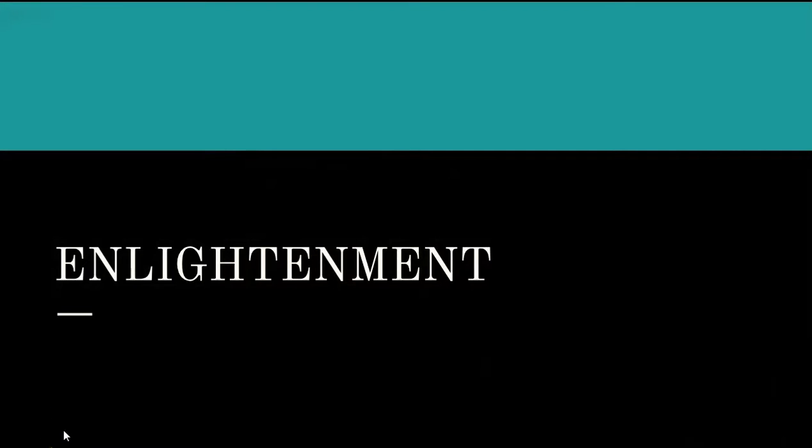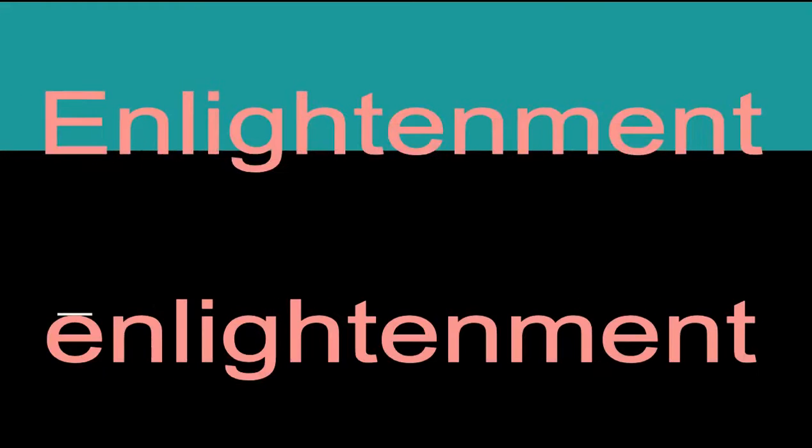So this era is also referred to as the Age of Reason. Make sure you have that written down, that the Age of Enlightenment is also referred to as the Age of Reason. There are two different ways that you will see the word enlightenment written. You can see it with a capital E and also with a lowercase e. I want to make sure you understand that enlightenment with a capital E is what we call this movement when all of these super smart folks start thinking that reason and individualism were more important. We capitalize enlightenment just like we capitalize the civil rights movement. It's a proper noun, therefore we capitalize it.